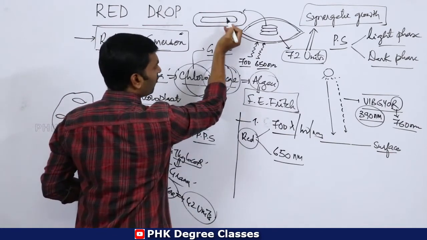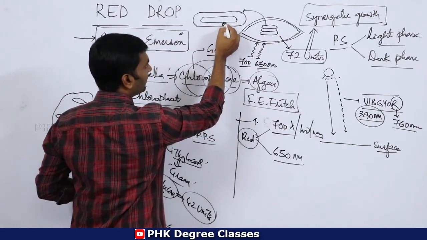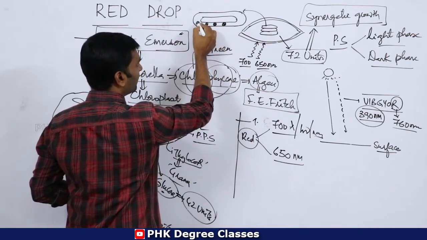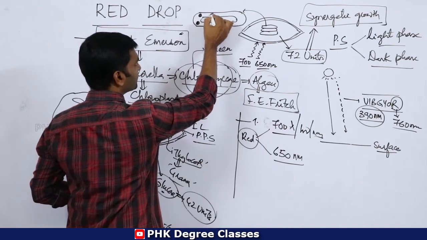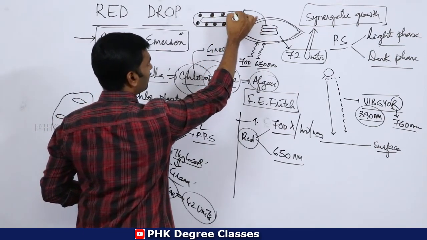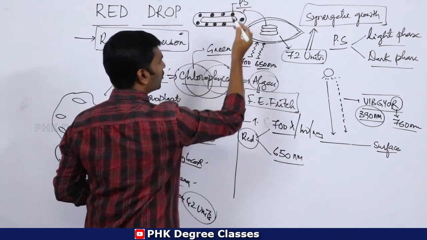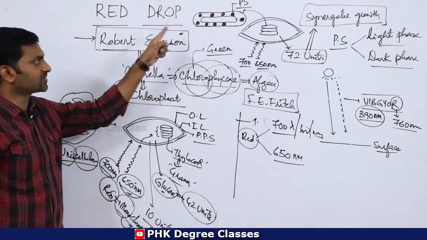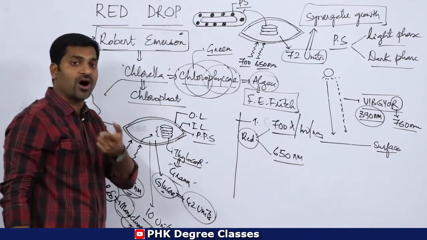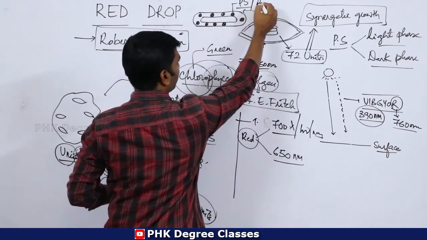So in these thylakoid membranes, there are different kinds of systems. Those systems inside the thylakoids are called photosystems, or pigment systems.